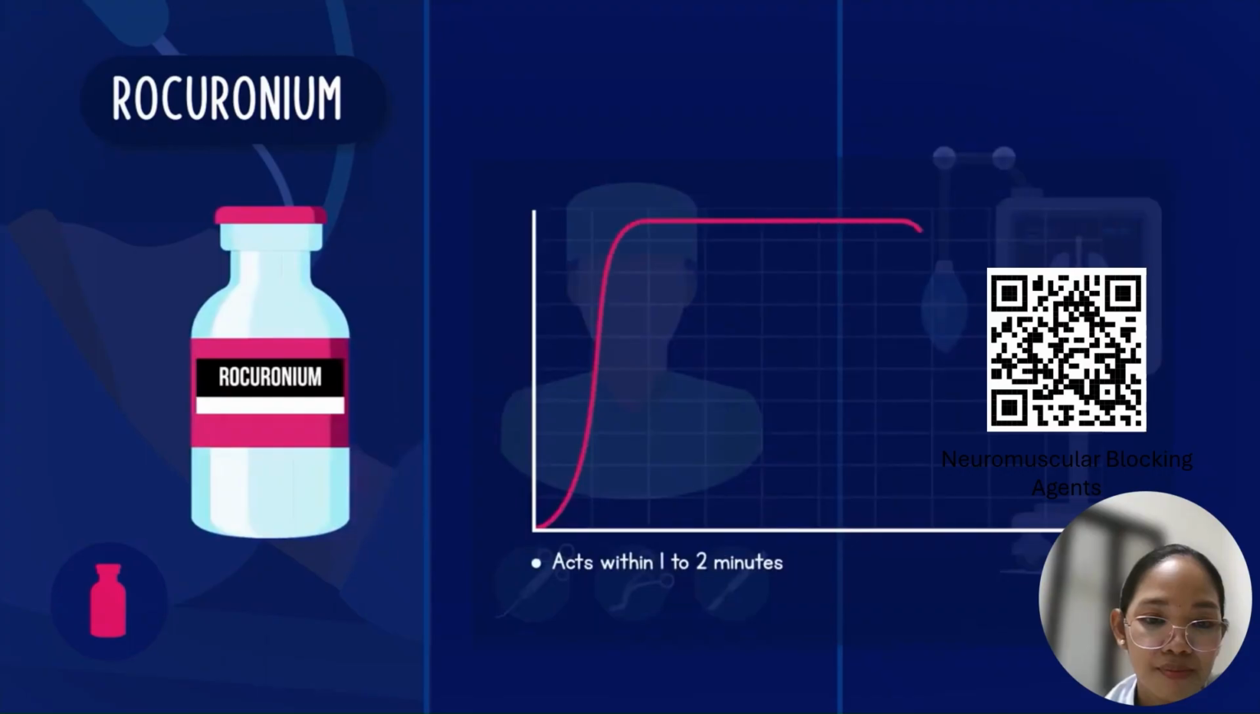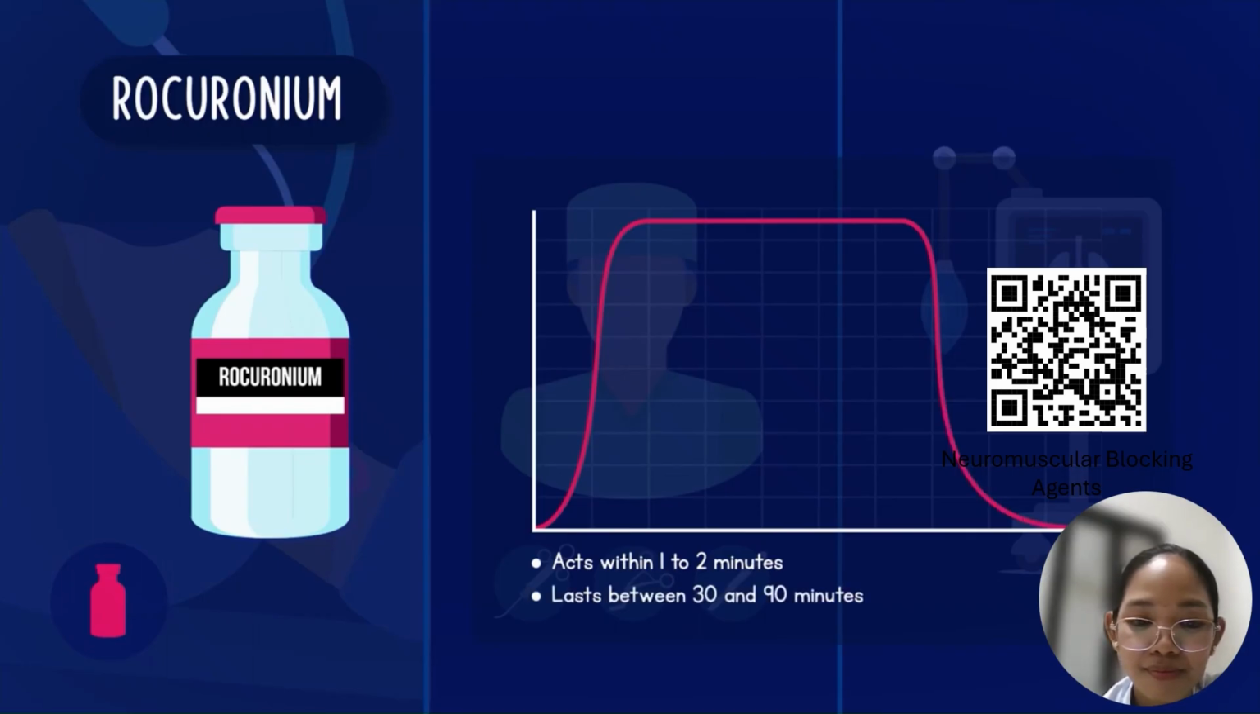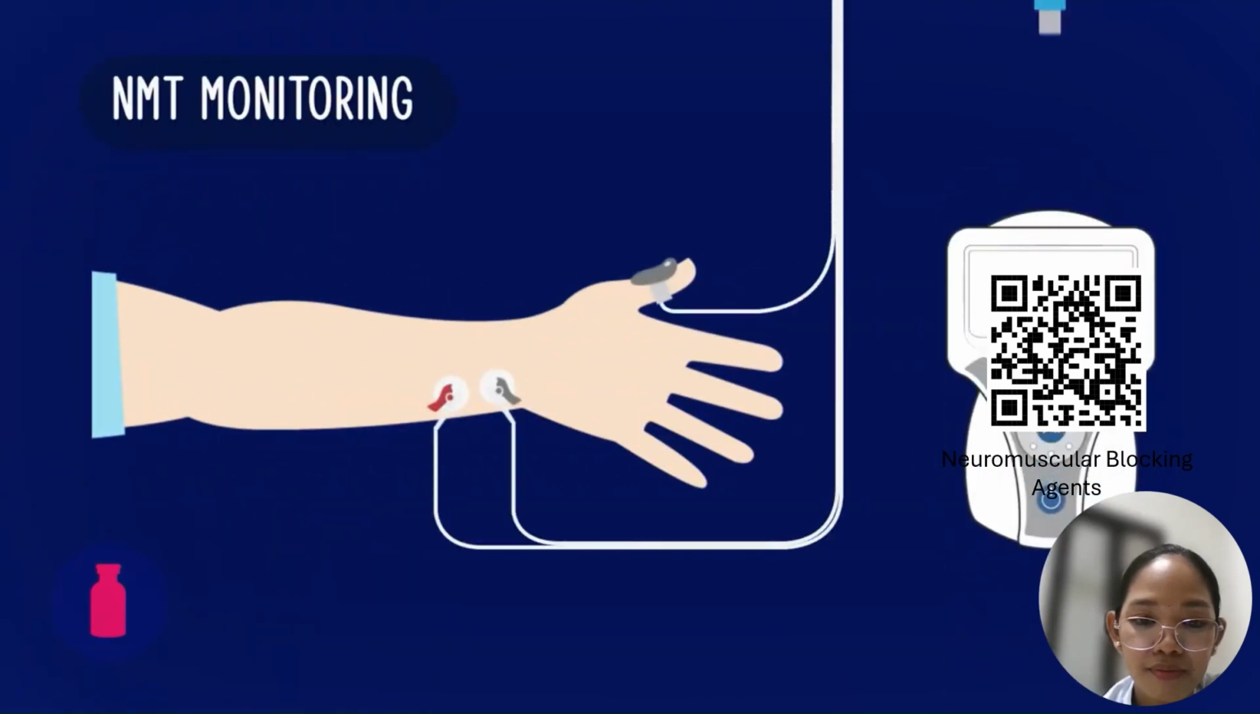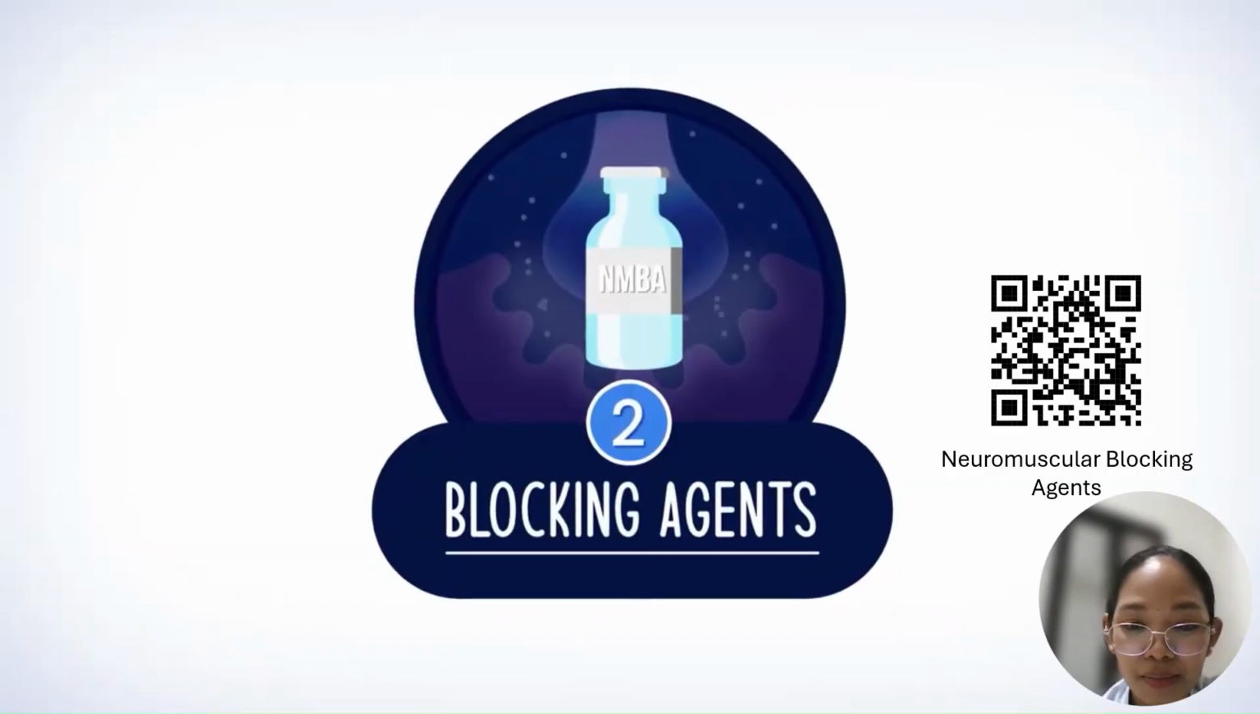Rocuronium is a longer-acting agent where the mechanism of action is already apparent within a minute or two of intravenous administration and can continue to last between 30 to 90 minutes. Due to its longer-lasting mechanism of action, non-depolarizing blocking agents are more likely to have NMT monitoring performed in order to determine when it is safe to extubate a patient, compared to shorter-lasting depolarizing blocking agents. This is the primary function of neuromuscular monitoring.